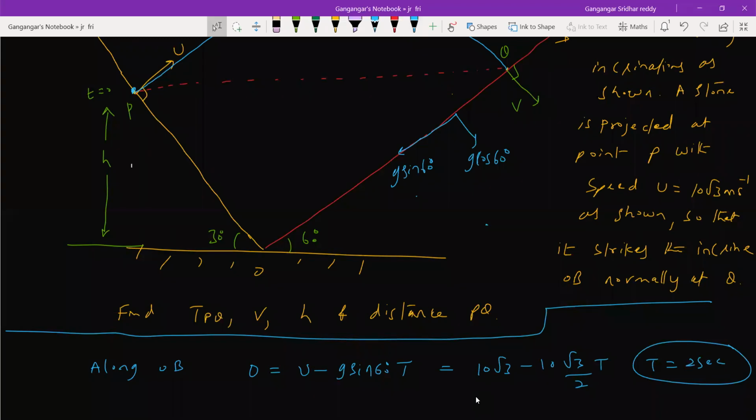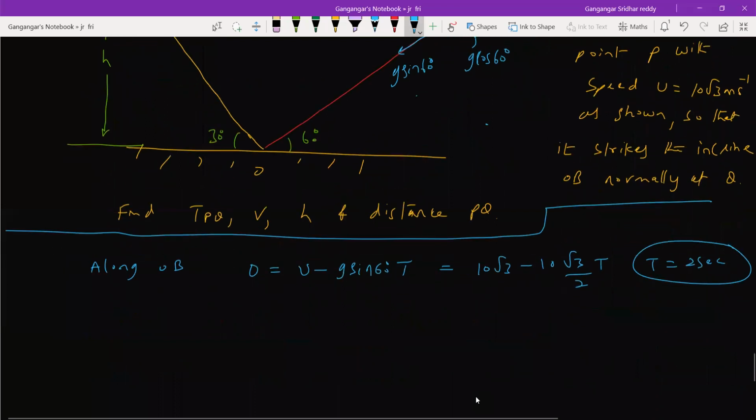So applying along AO now. Along AO, initial velocity is 0, and the final velocity v will be g cos 60 degree into t.